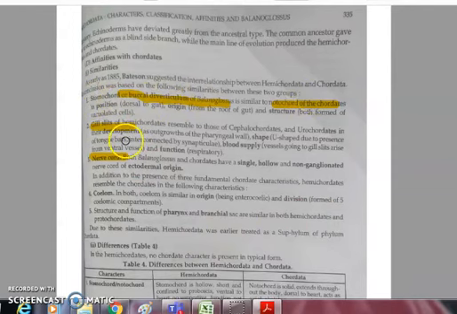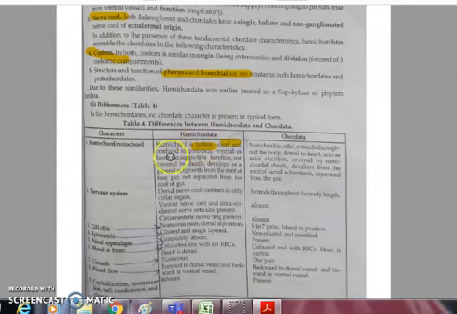First of all, the notochord. In Hemichordates, in Balanoglossus, the stomochord or notochord is hollow, short and confined only to the proboscis. So it is confined to the anterior part. In the beginning slide, I showed you that Balanoglossus's body is divisible into three main parts: proboscis, collar and trunk. So it is present only in the anterior part, the proboscis. But in chordates, the notochord extends throughout the body, above the digestive tract, and it runs throughout the body.